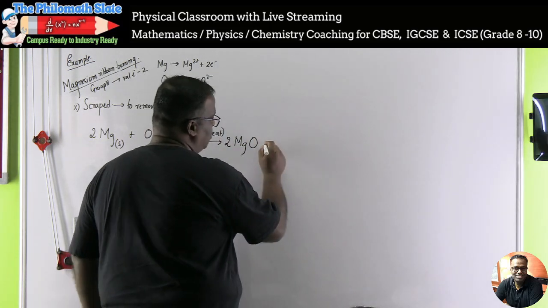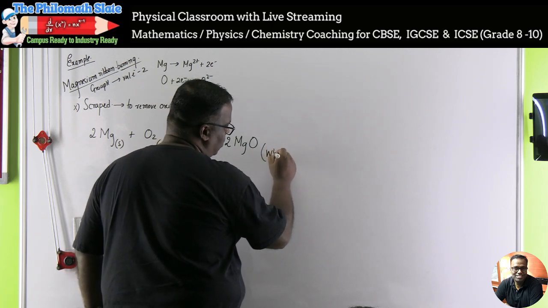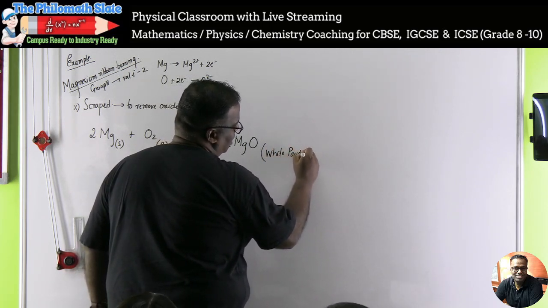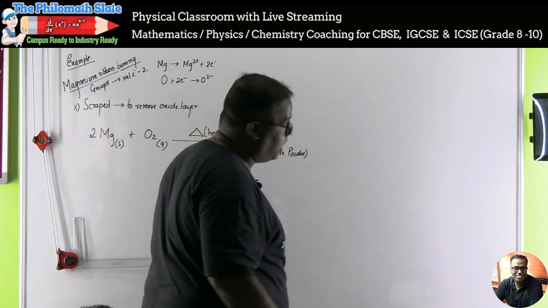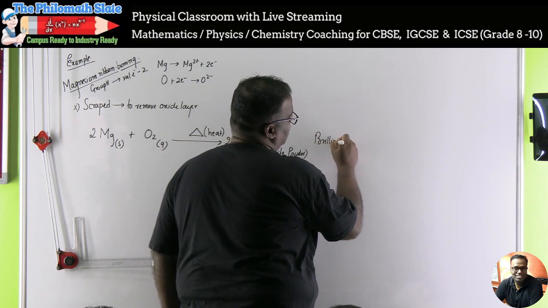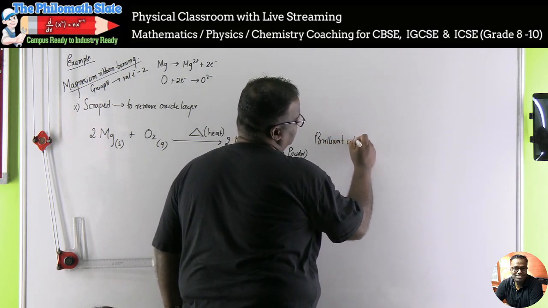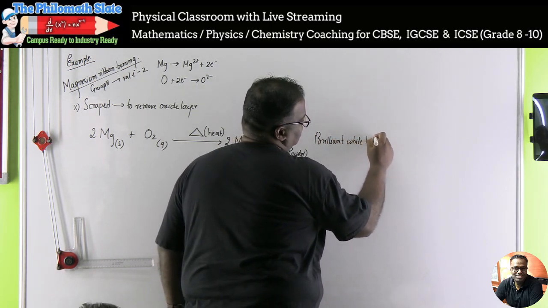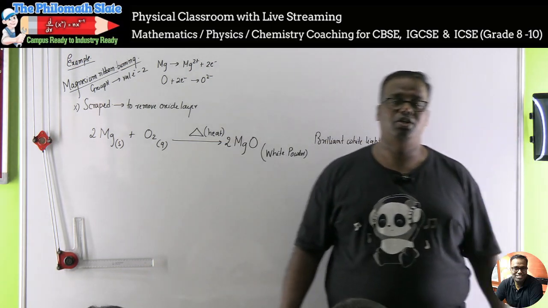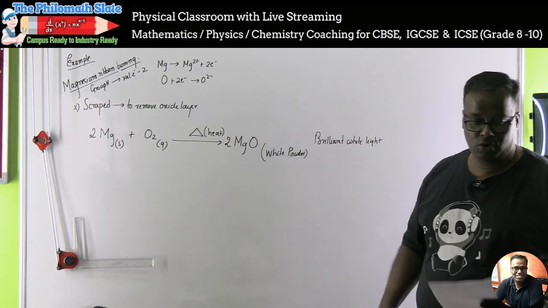And when magnesium oxide is formed, this will be a white powder. This process is characterized by brilliant white light. Brilliant white light. The pencil that you burn in Diwali is having magnesium in it. ये हो गया आपका पहला reaction.